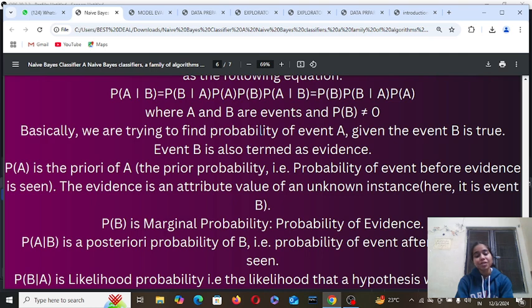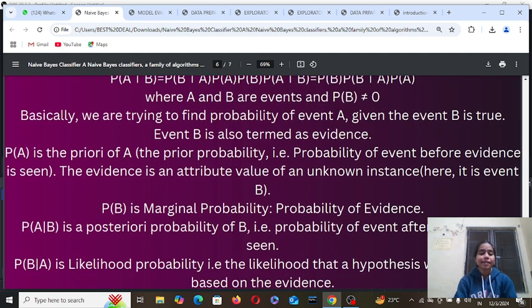Event B is also termed as evidence. P(A) is the prior of A, the prior probability: the probability of the event before evidence is seen. The evidence is an attribute value of an unknown instance. It is event B.